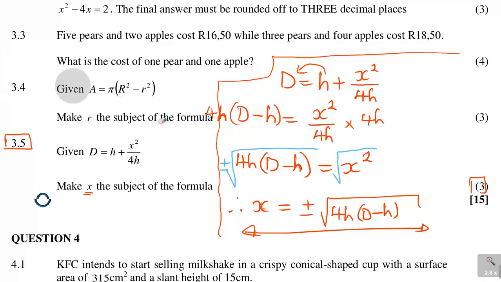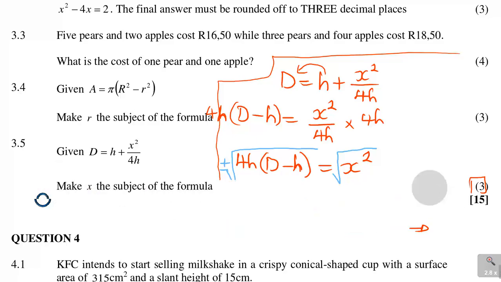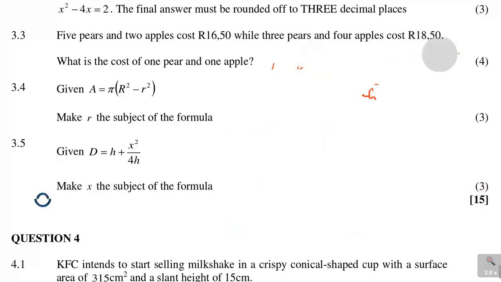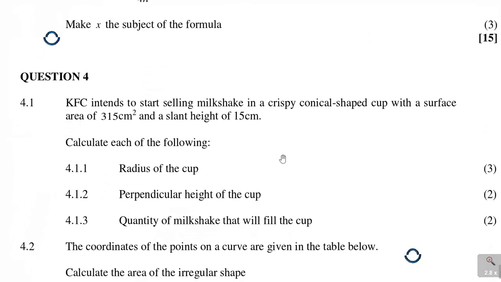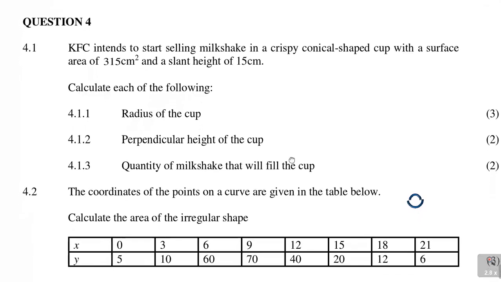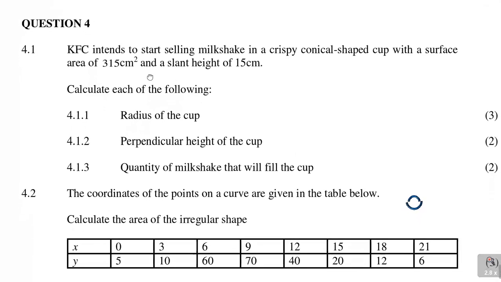Alright, I hope this keeps making sense to you guys. This was 15 marks and you could have scored all your 15 marks there. Now let us move on to look at question number 4, and it says KFC, as the company, intends to start selling milkshake in a crispy conical shaped cup with a surface area of 315 square centimeter and a slant height of 15 centimeters. Now calculate each of the following.